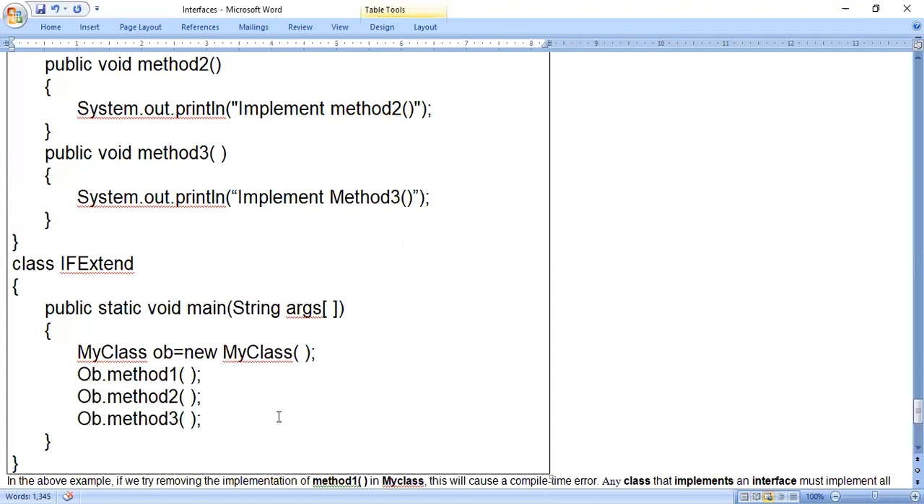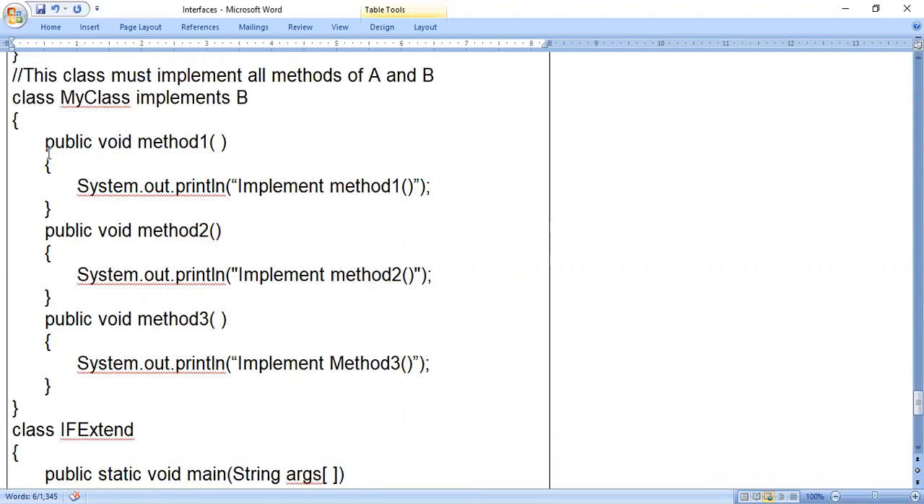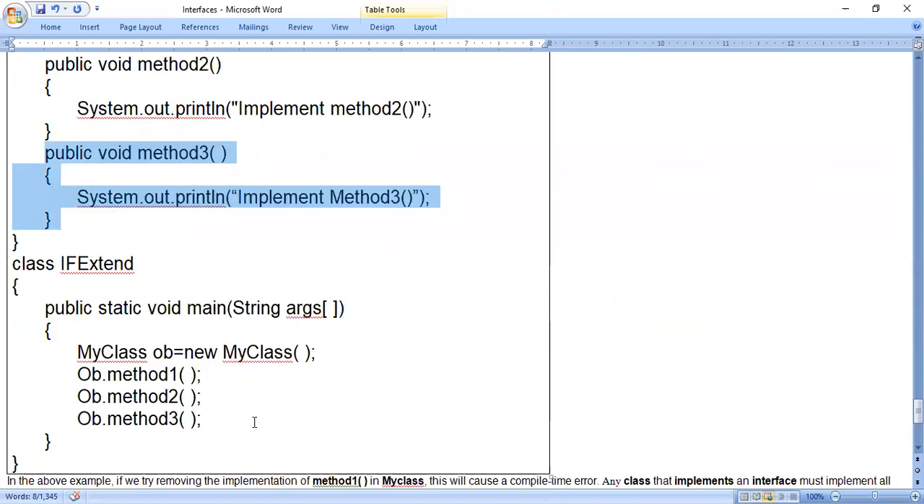On the left hand side I have not used the interface, and on the right hand side, only the class name. That is creating an object. My class OB is equals to new my class. So OB is an object of my class. Very much clear. So we can call all the methods: OB dot method 1, OB dot method 2, OB dot method 3. In sequence, method 1 will be called, that means it starts working, then method 2 will be called, it starts working, then method 3 will be called. So there is no confusion at all.